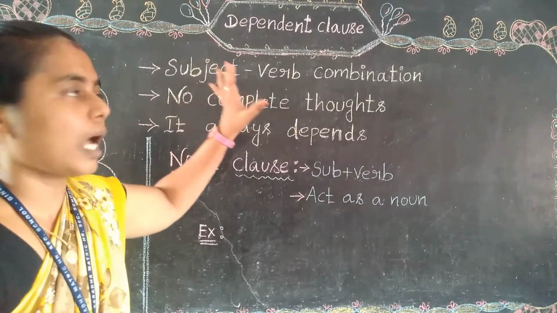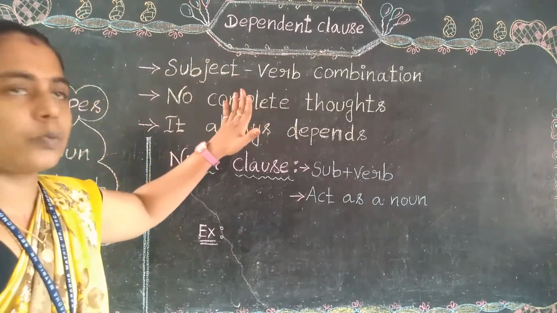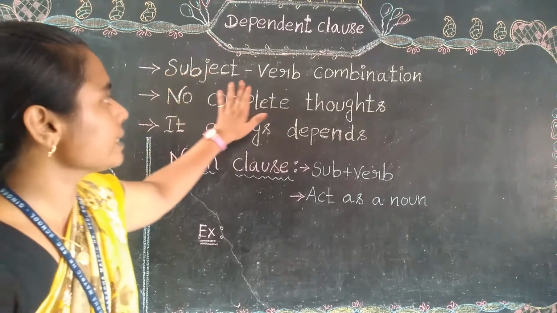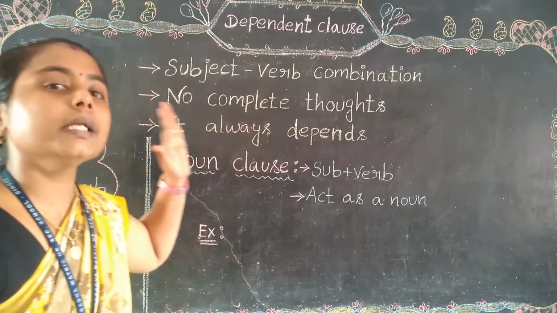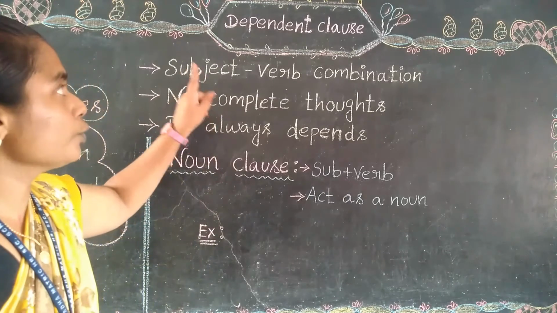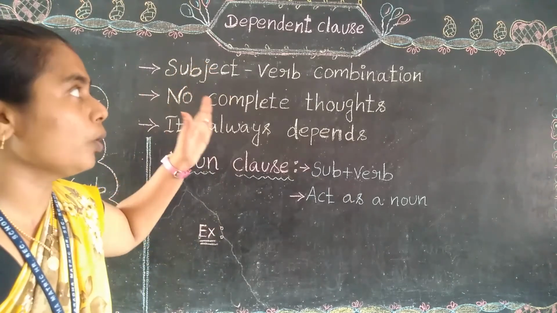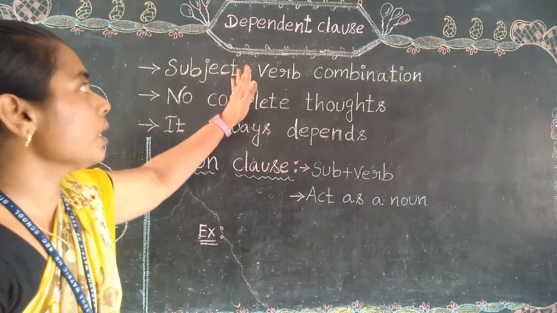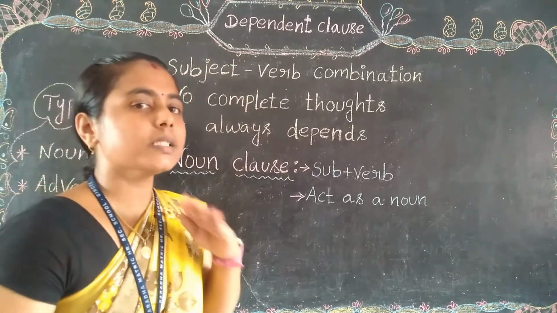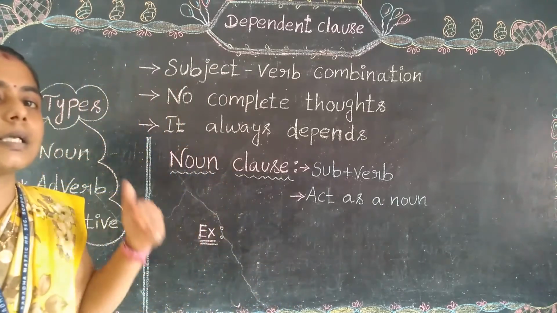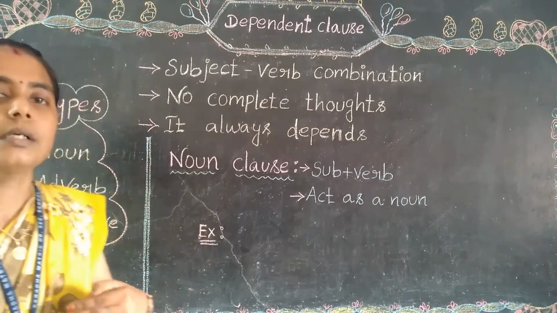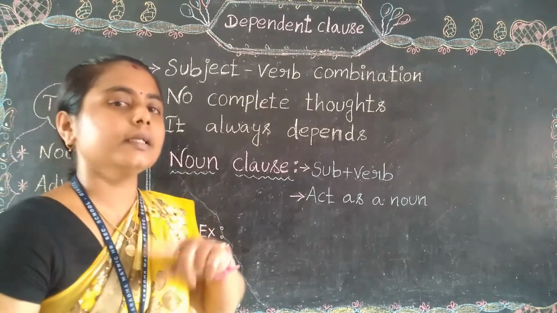So what is a dependent clause? See here, this also contains a subject plus verb combination. And one more thing you should always keep in mind: by seeing the word dependent itself, we can guess that a dependent clause will always depend on others. A dependent clause depends on an independent clause.